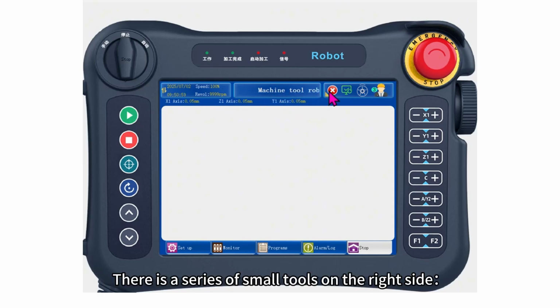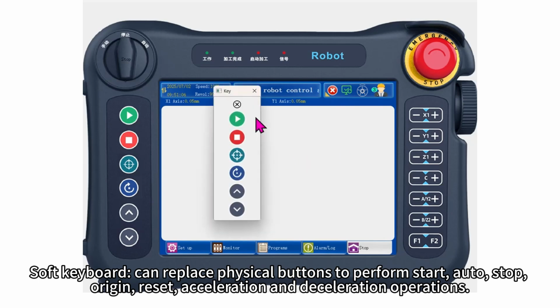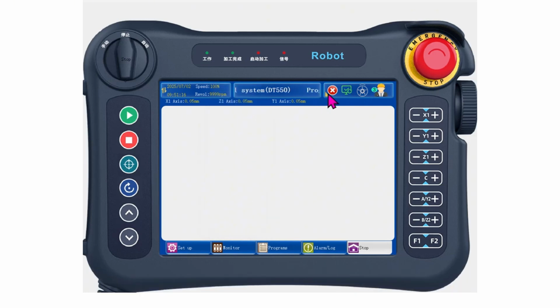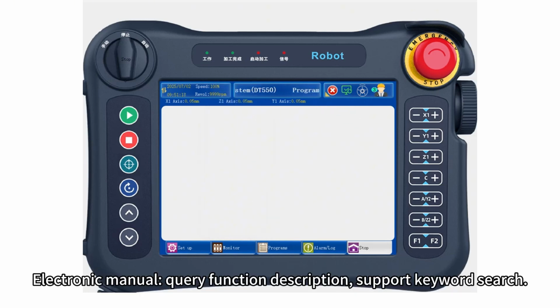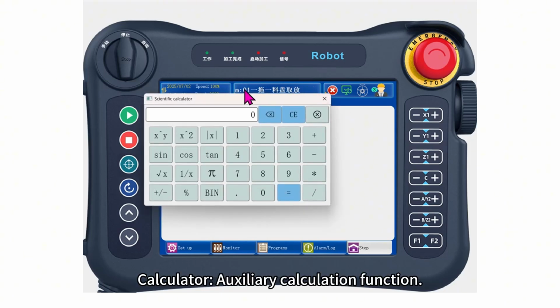There is a series of small tools on the right side. Soft keyboard can replace physical buttons to perform start, auto, stop, origin, reset, acceleration, and deceleration operations. Electronic manual, query function description, support keyword search. Calculator, auxiliary calculation function.